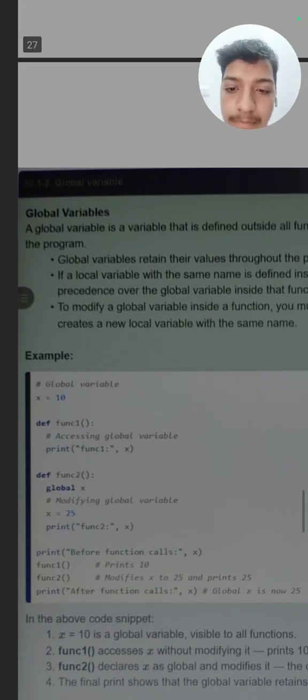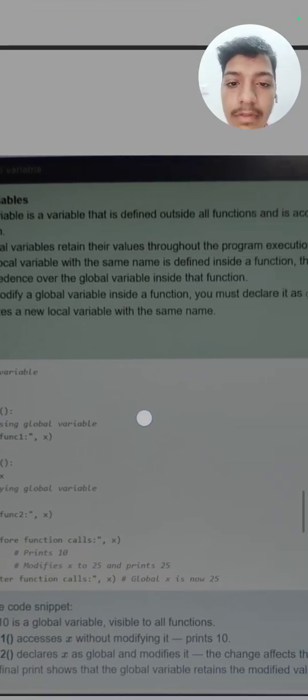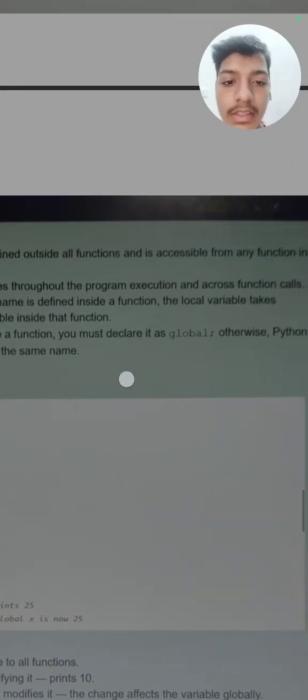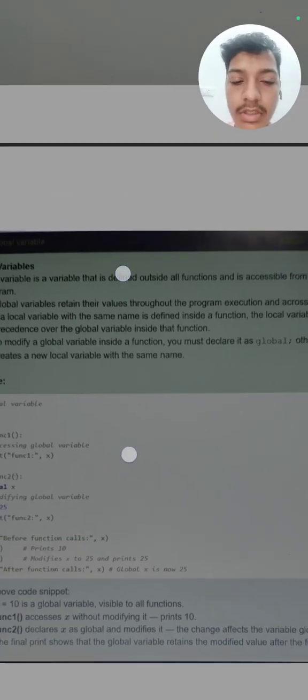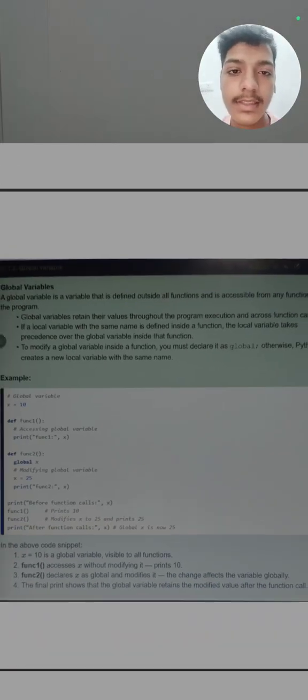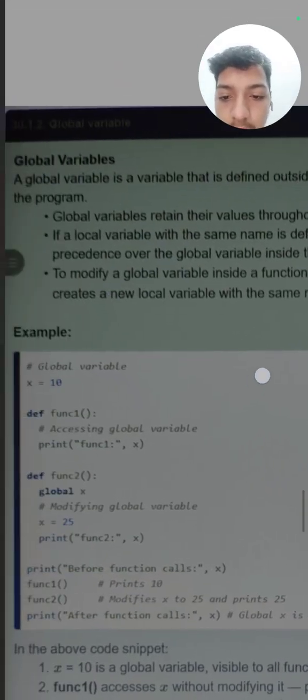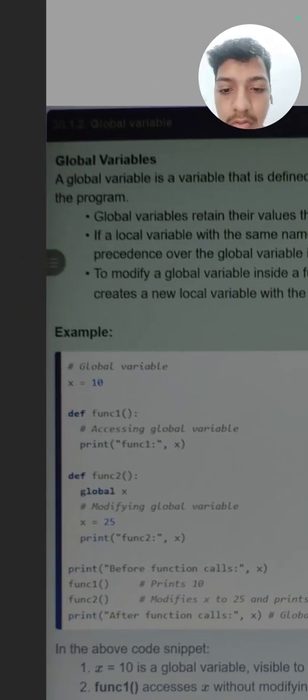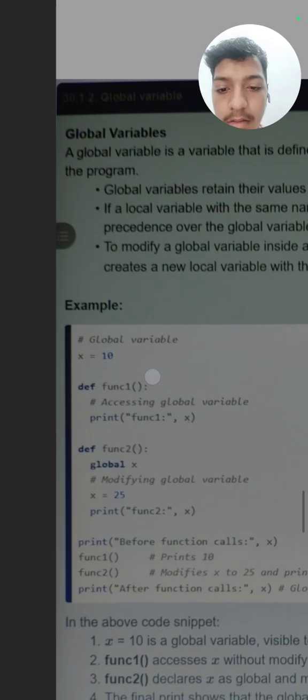Now this is global variable. A global variable is defined outside all functions and is accessible from any function. As I have said, a global variable is accessible throughout the whole program. The example of a global variable is x is equal to 10. It is defined outside the function. This is a function, and inside this we have written print.